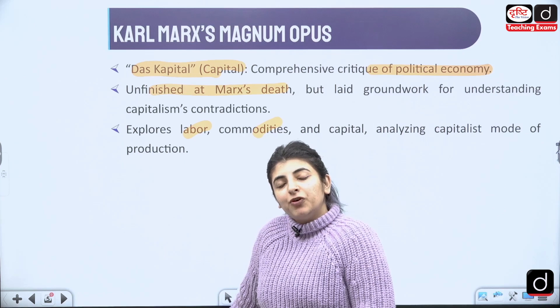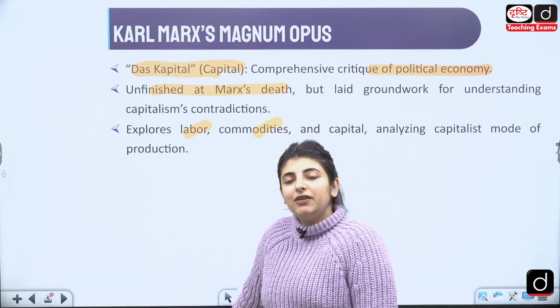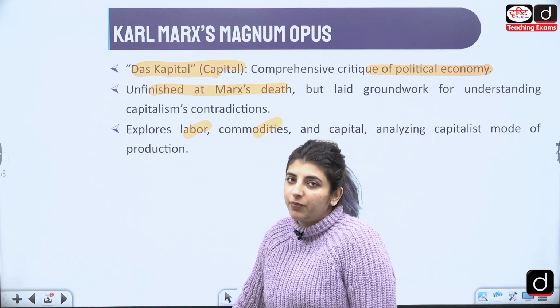So human beings are also turned into commodities just because the capitalistic society wants some sort of profit to be taken away, right?